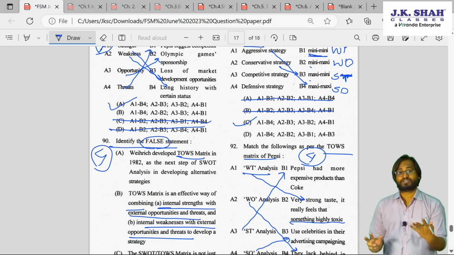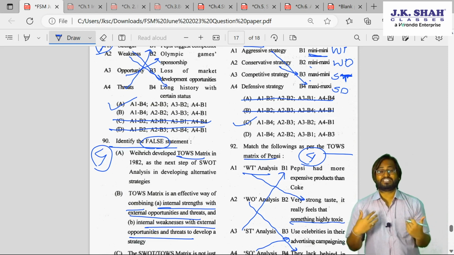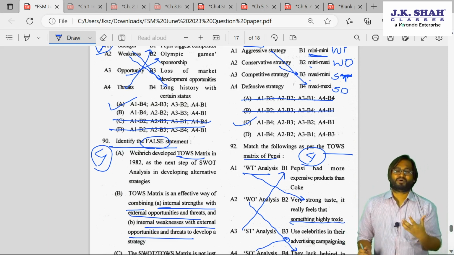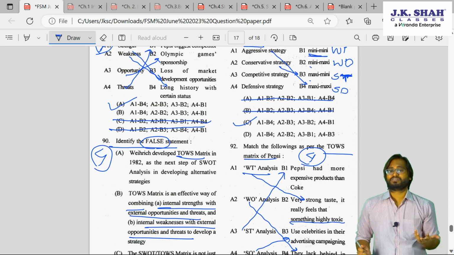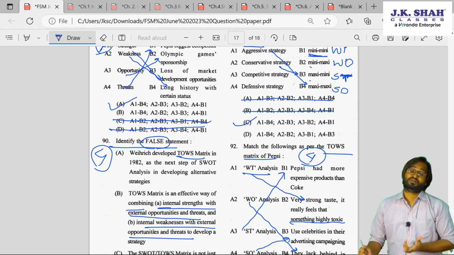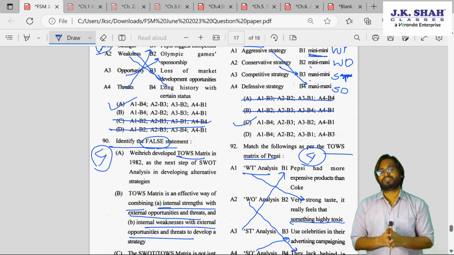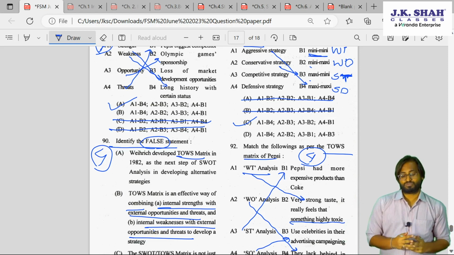Moreover, there were few questions which institute asked which was very generic in nature, like SWOT of Pepsi. Come on, you will not be able to do this. Then SWOT of Amazon, TOWS of Pepsi. All these are questions where, with little understanding of the business, you will be able to do.